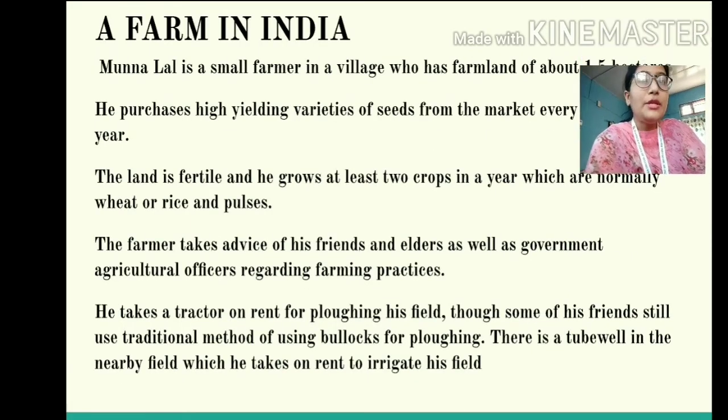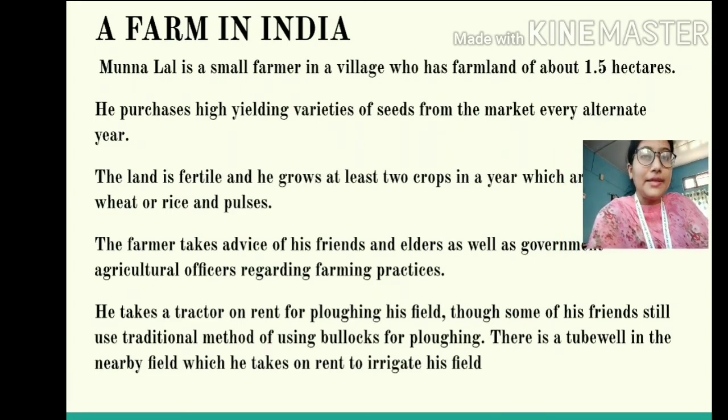So coming to the story of India, a farm in India. Students, Munna Lal is a small farmer in a village in India who has farmland of about 1.5 hectares. A hectare means 100 acres. That means 100 acres of land together forms 1 hectare. Or in other words, 1 hectare is equal to 10,000 meter square.